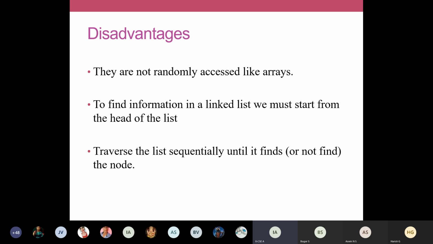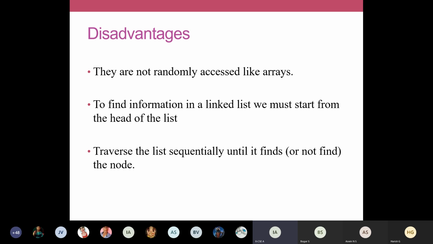So here the points are listed. Traverse the list sequentially until it finds or does not find a node. Similarly, when you are searching for a data element, if a particular element is available in the third position, you can easily find it. Imagine if the element is found in the 100th position, I have to search till the 100th position. And imagine a linked list with some 1000 data items, and I am searching for an element which is not present in the list at all. What will happen? 1000 times I'll be searching, but it is not available there. Thereby traversing is the major task in your linked list. It takes a lot of time.